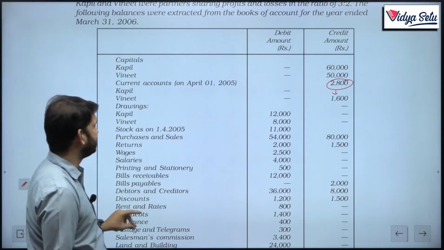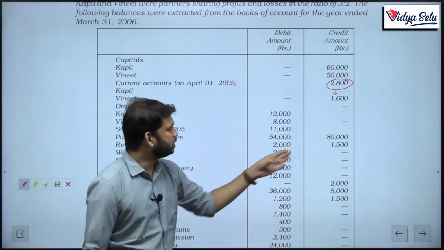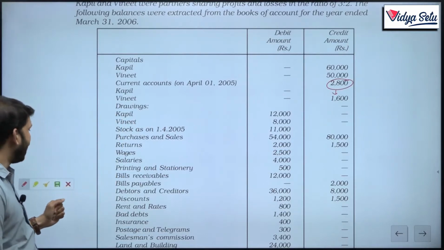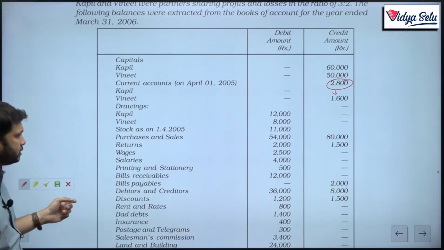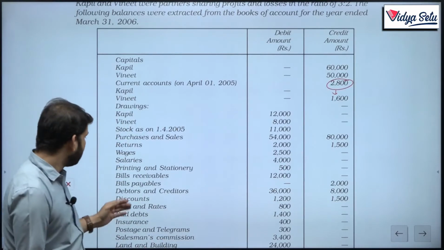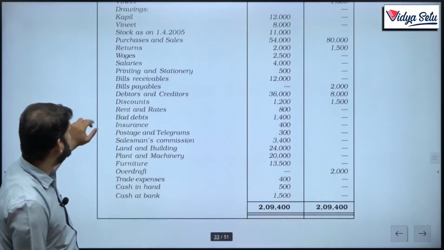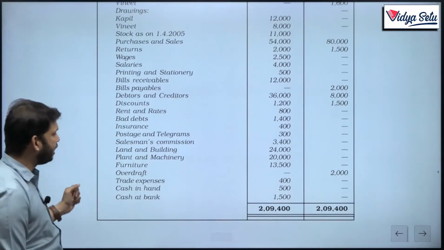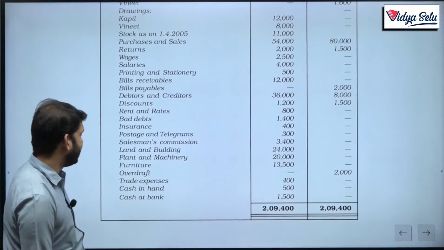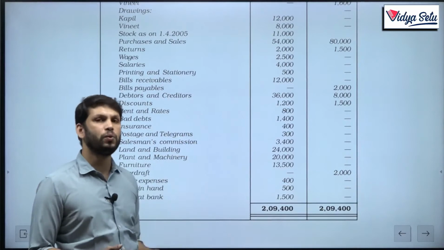Stock, opening stock is given as 11,000. Purchase and sale, this one is purchase, this one is sale. Returns, purchase return, sales return. Wages, salaries, printing and stationery, bills receivable assets, bills payable liability, debtors, this one is debtor, this one is creditor, we already know this. Discounts given, discount received. Then rents and rates, bad debts, insurance charges, postage and telegram, salesman's commission, land and building, plant and machinery, furniture, then overdraft, this is bank overdraft, trade expense, cash in hand and cash at bank. We already know all these items and where they will go in our final accounts.